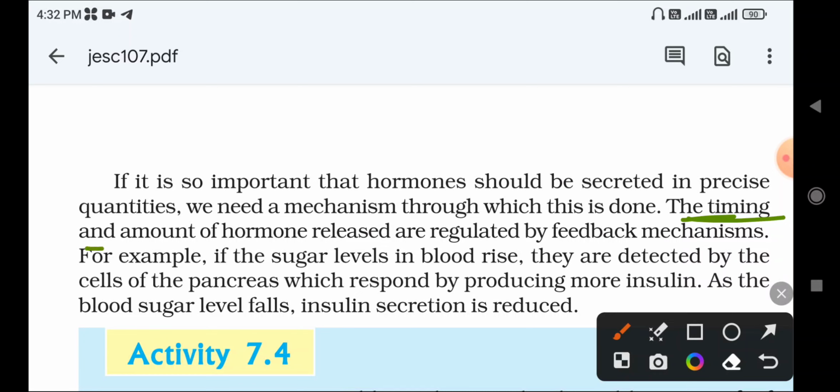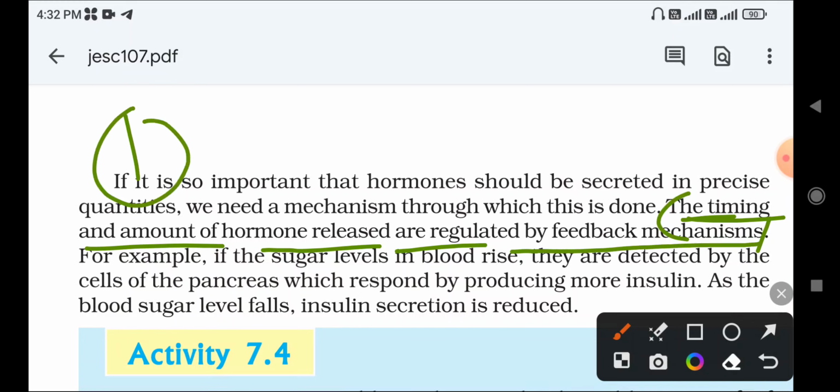The timing and amount of hormones released are regulated by the what? Feedback mechanism. This is a very important definition. If they ask what is the feedback mechanism, you can write: the timing and amount of hormones released are regulated by the feedback mechanism. Basically, it regulates how much hormone should be secreted and released.